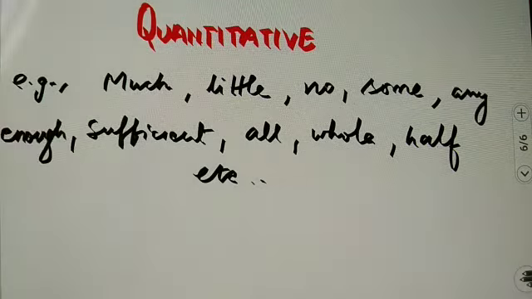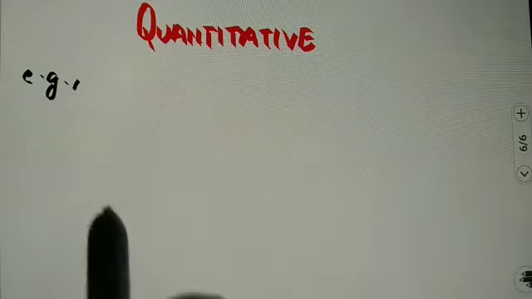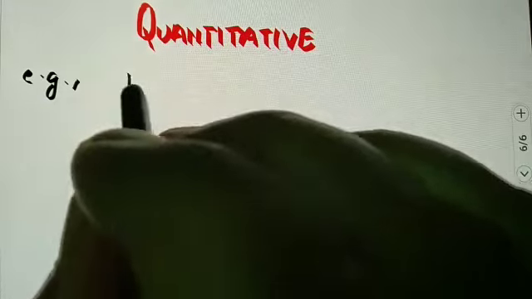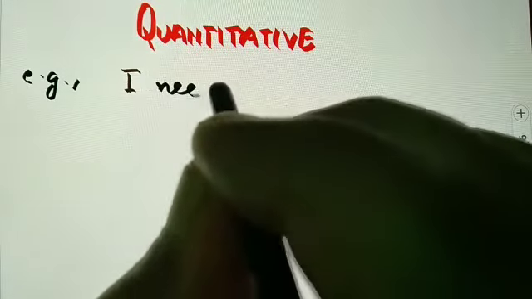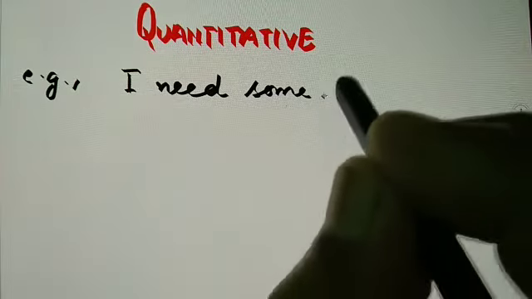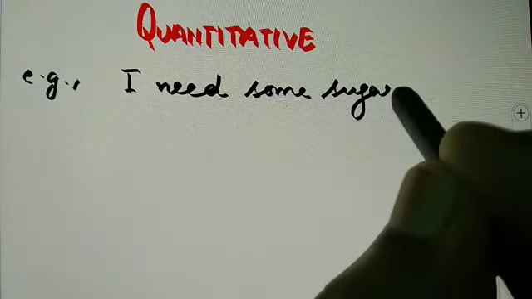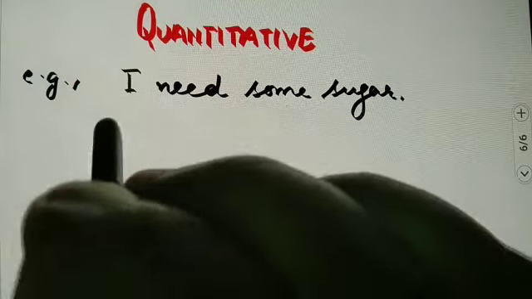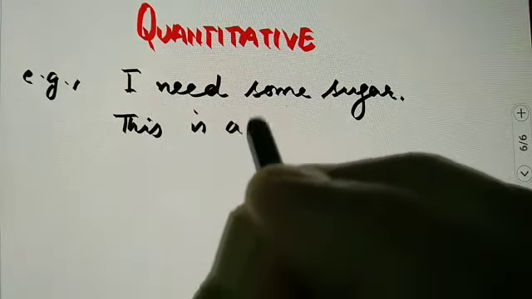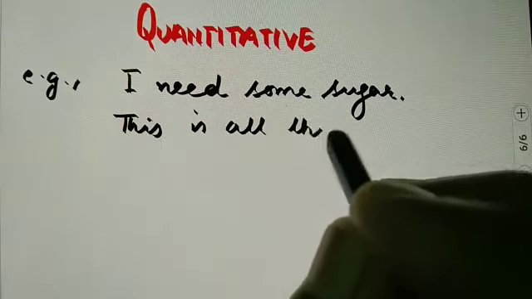Like we'll see in sentences also. I need some sugar. Second, this is all the milk.